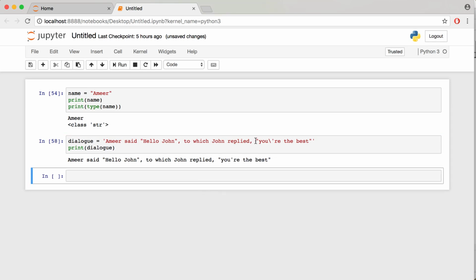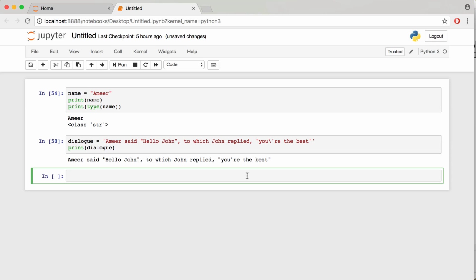If you don't put the backslash, Python is going to think that this quote is what ends the string, and everything after it is extraneous. By putting the backslash, you're telling Python this quote is part of the string. It's not ending it. A common operation in strings is to concatenate them. We can add strings the same way we added integers and floats with the plus operator.